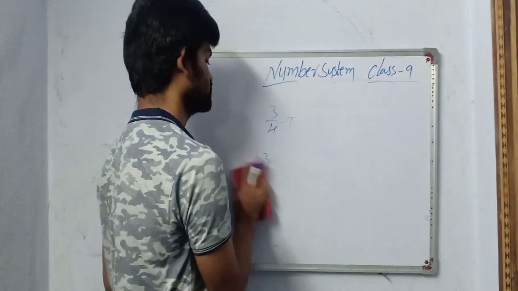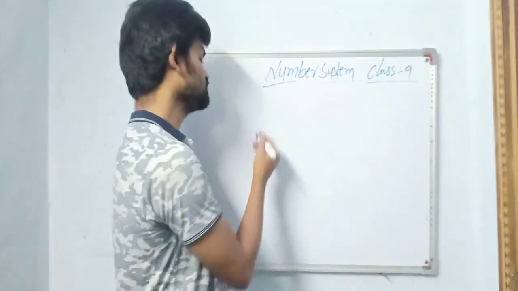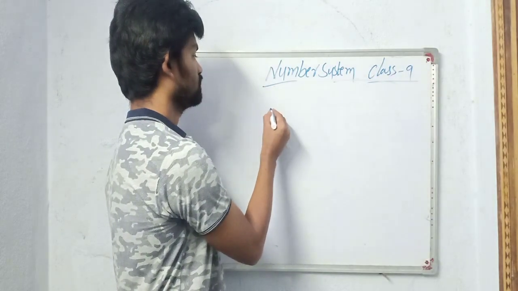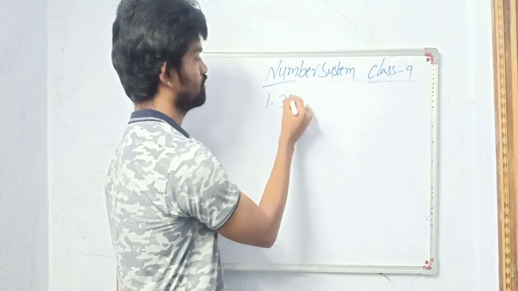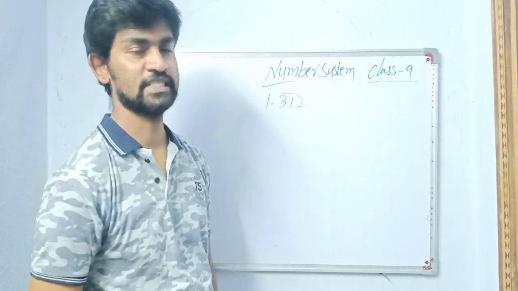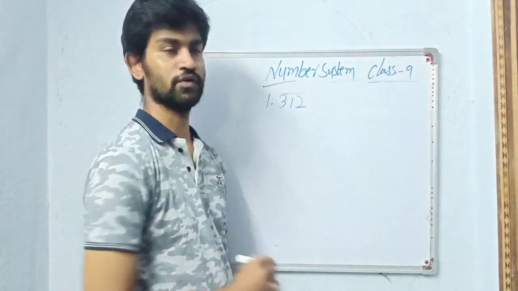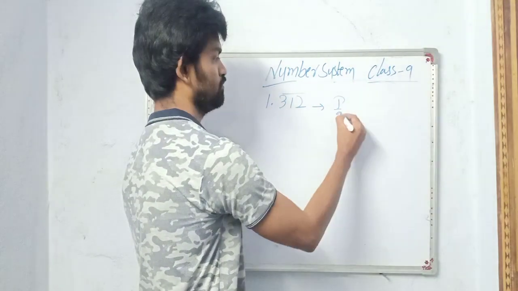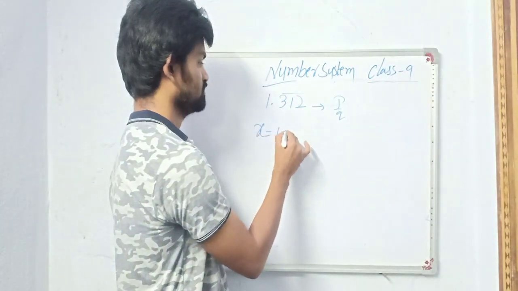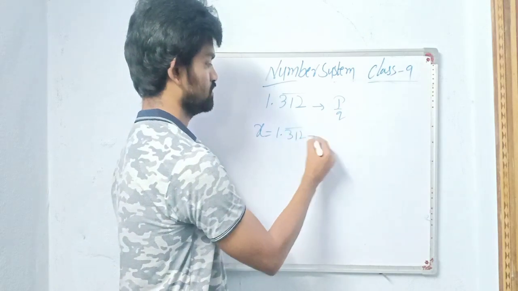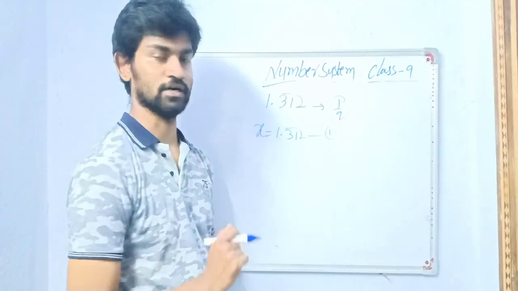It is a very important question even in your 10th class also, so please pay attention. 0.312 bar, this is my question. I have to convert this into P by Q form. So whatever the number given, assume it as X, and that is equation 1. Check how many numbers are there under the bar.